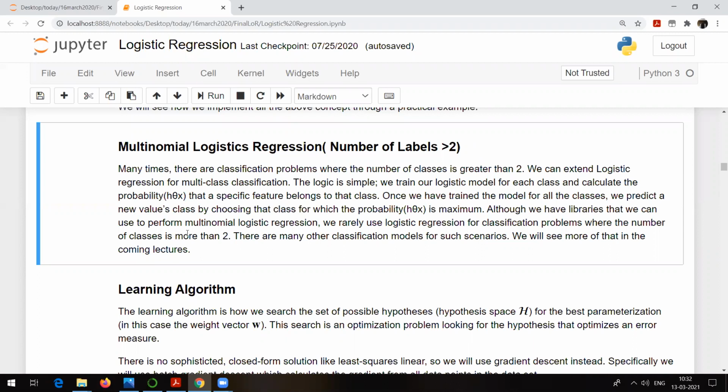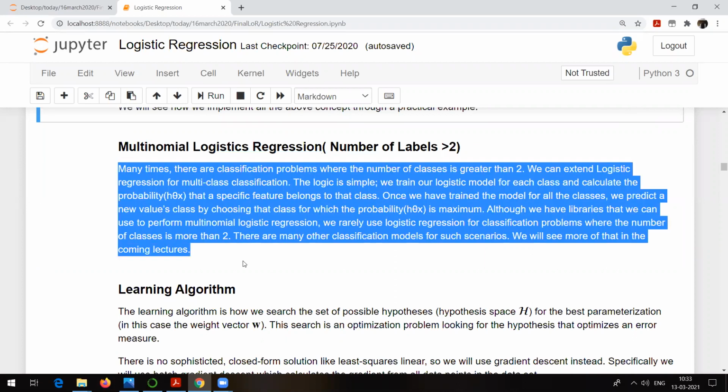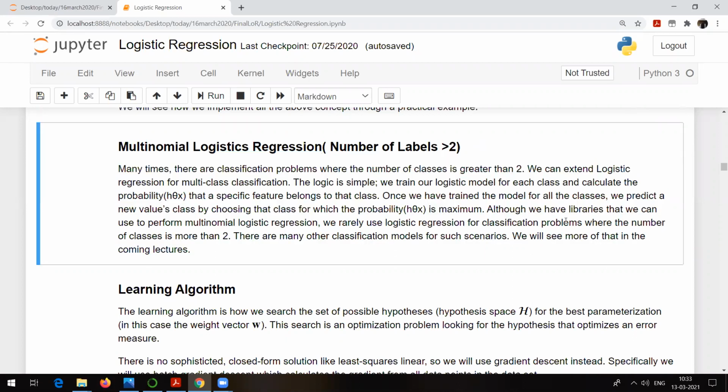So in that case, generally making use of logistic regression is actually avoided because there are many other classification models for such scenarios where there are more than two classes. So going with logistic regression is avoided, and there are other algorithms which can work better as compared to logistic regression if there are multiple classes involved in the output column. Okay, that's what is actually given here in this particular paragraph.